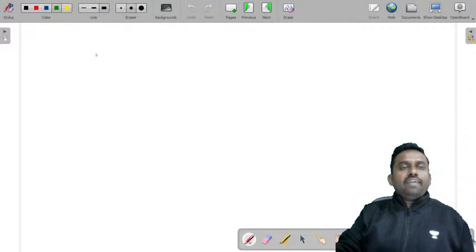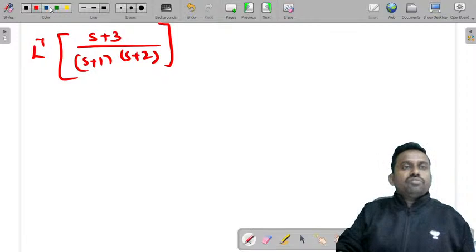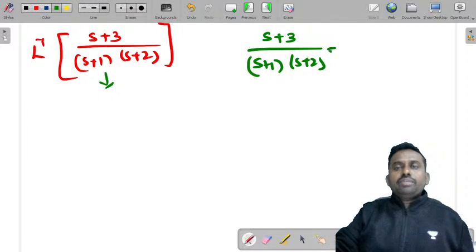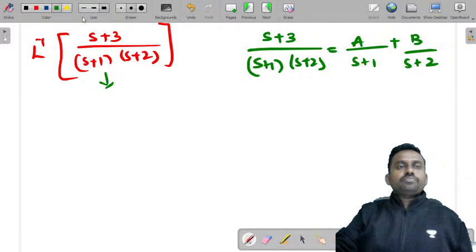So how do you find that? Laplace inverse of (s plus 3) by (s plus 1) into (s plus 2). For that you need to apply partial fractions to this. So (s plus 3) by (s plus 1)(s plus 2) can be written as A by s plus 1 plus B by s plus 2.